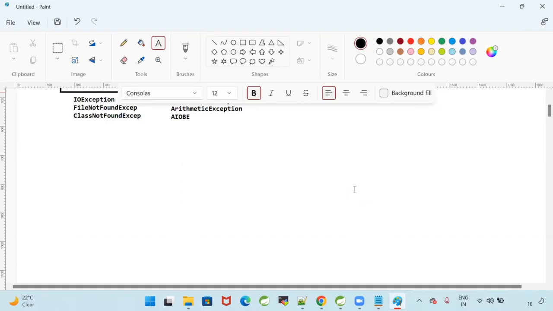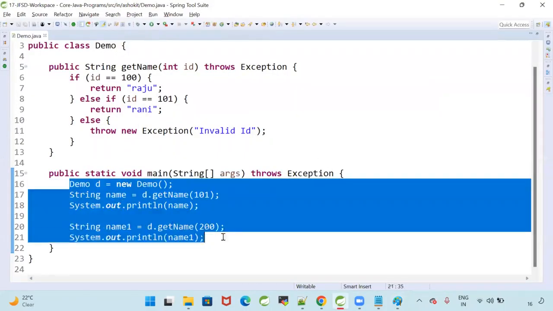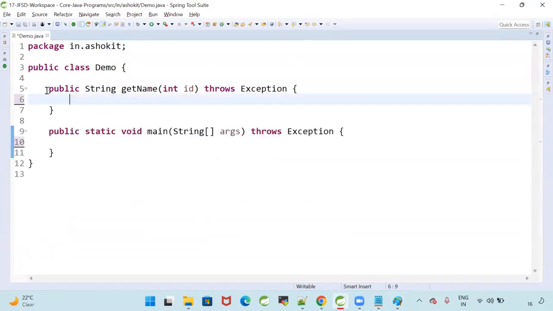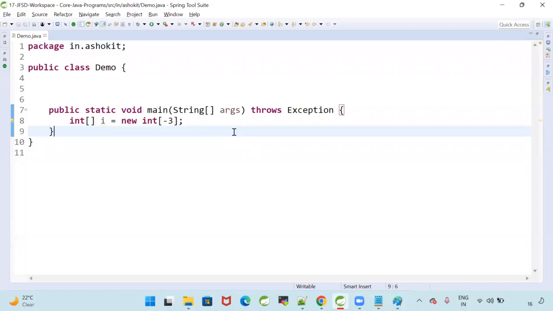When will I get a negative array size exception? If I give the array size as a negative number. See, I'm going to create one array. Now see, int[] i = new int[-3]. Is the compiler telling me any problem? No. Why? The compiler thinks that it is valid.